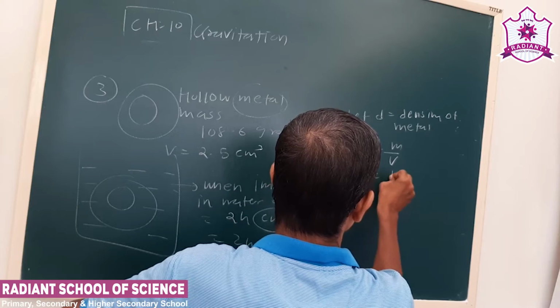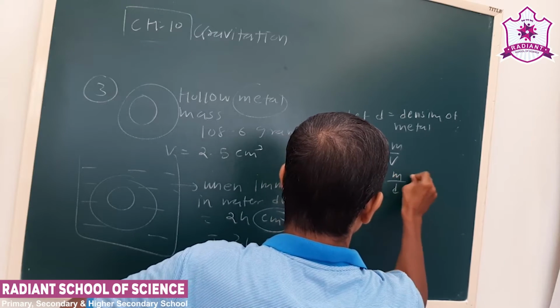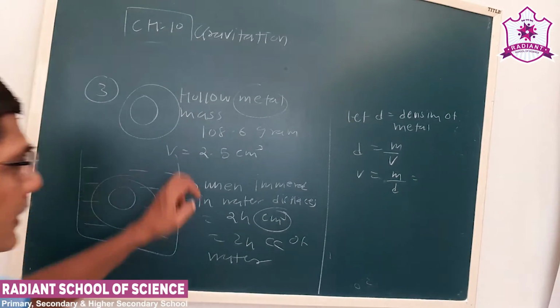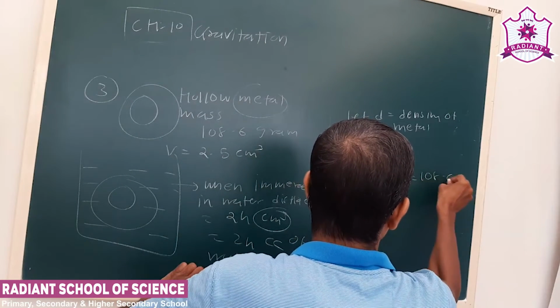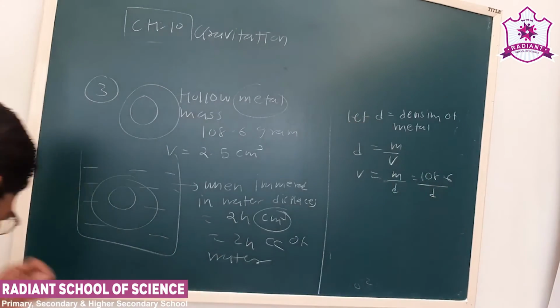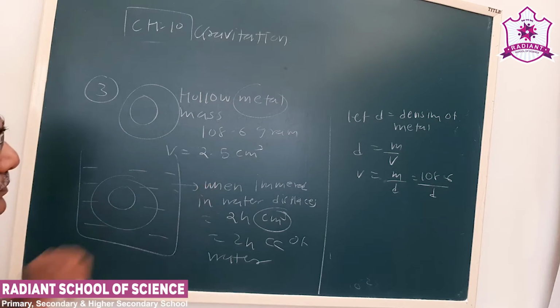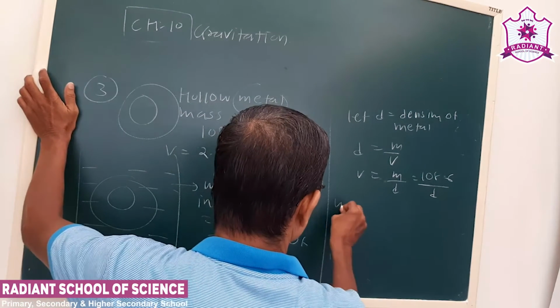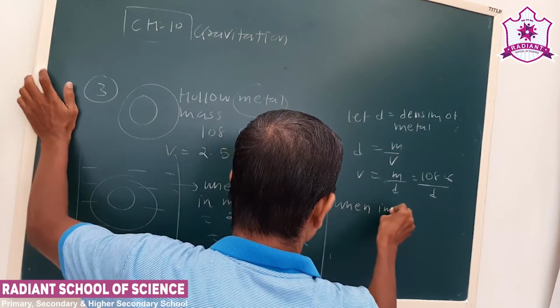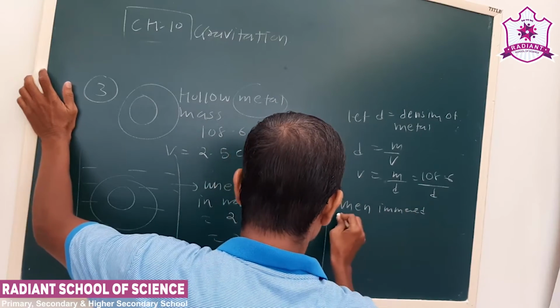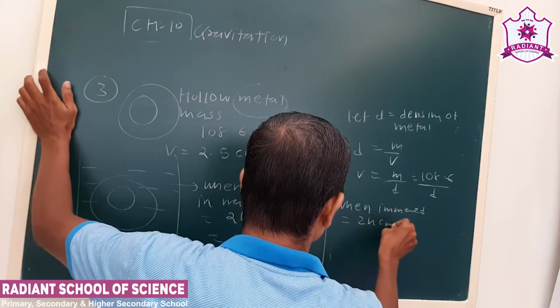Here the volume is M upon D. See, mass in air is 108.6 upon D. Okay. Now see, volume is 2.5. See, when it is immersed, liquid displaced is 24 centimeter cube.